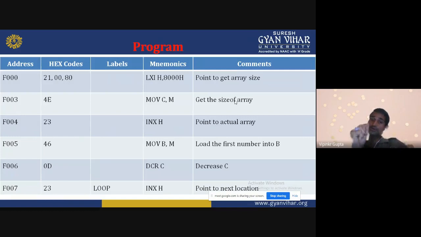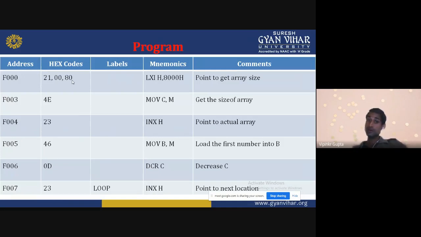So this will be useful for the memory fetching. Now the next one: F01 is missing and F02 is missing because it is a 3 byte instruction. So at F00 it will store 21, after that at 01 we store, and at 02 we are storing the 80. Like that we can store. That's why two memory addresses are missing.